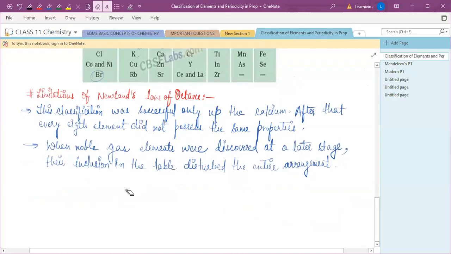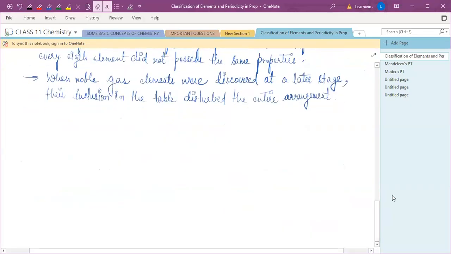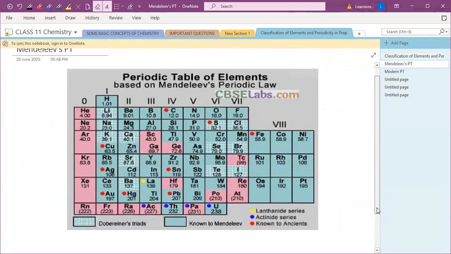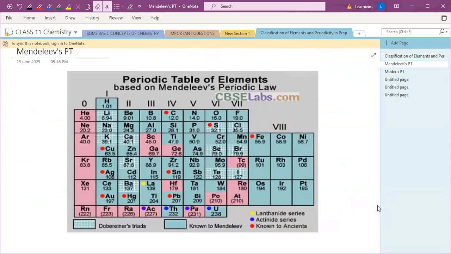Okay, so the next one is Mendeleev's periodic table. Let's see what Mendeleev said. According to the Mendeleev periodic table, it was given in 1869, in the year 1869.